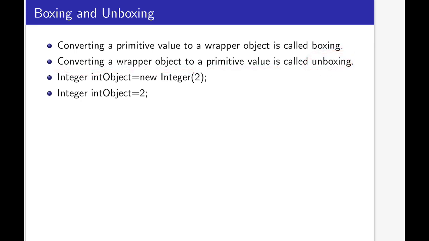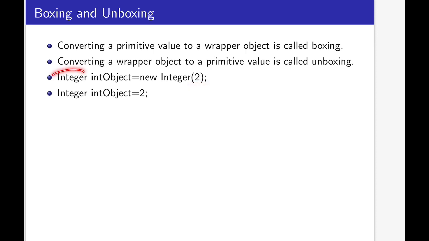So now we are going to discuss how we convert a primitive value to a wrapper object, like we have discussed earlier. So this one, Integer intObject = new Integer(2). So here 2 is one primitive int value, and intObject is a wrapper object that contains the primitive int value 2.